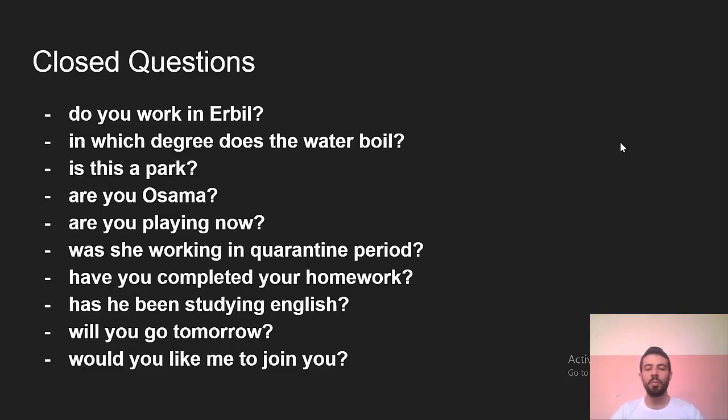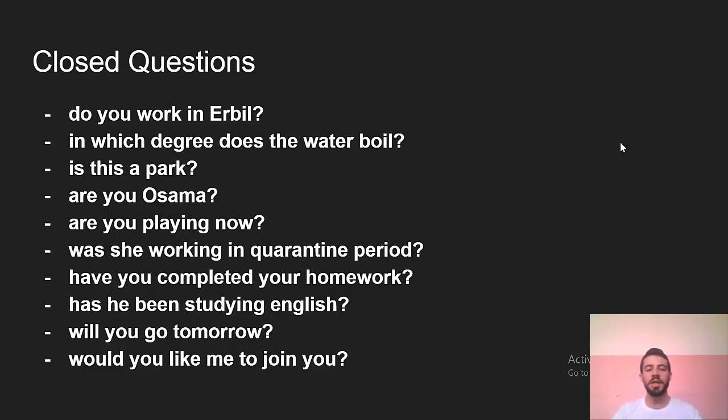Also here, have you completed your homework? Here using have or has with the verb in the past participle, completed. So here it's the present perfect. Have you completed your homework? We talk about something started in the past and completed now, but there is a connection or effect on this event in the present, or now. There's a connection with now. So here I say, have you completed your homework now?